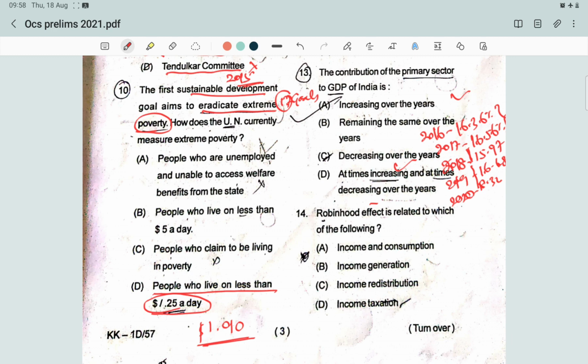The next question is, Robin Hood effect is related to which of the following? What is the Robin Hood effect? It is an economic situation where wealth is taken from the rich to give to the poor in society in order to reduce economic inequality. So it is an income redistribution, and that is called the Robin Hood effect.